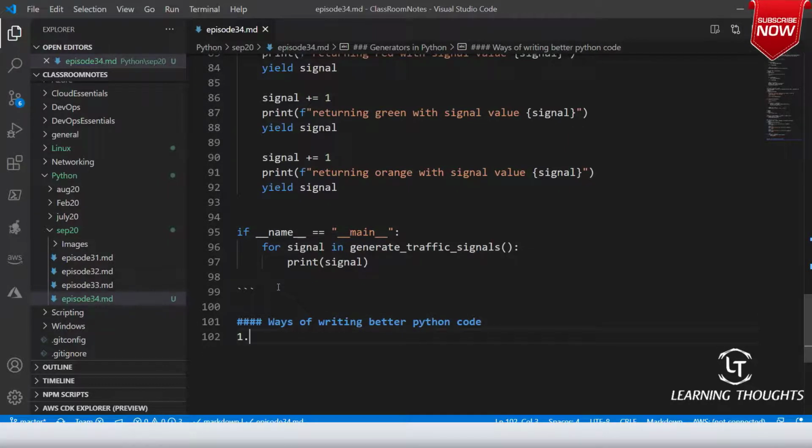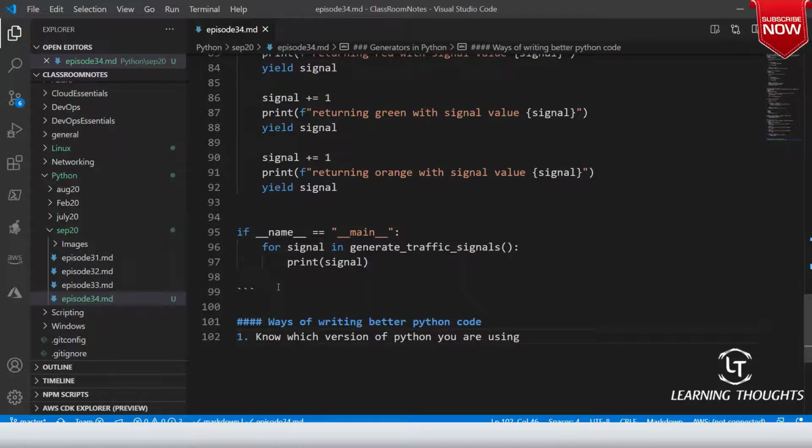This is nothing but there is a book in Python which speaks about how to write better code in Python, and I am trying to showcase that stuff so that we will try to remember. The first thing which it speaks about is know which version of Python you are using. Generally whenever we are working with Python, we have to be very clear on which version of Python we are using.